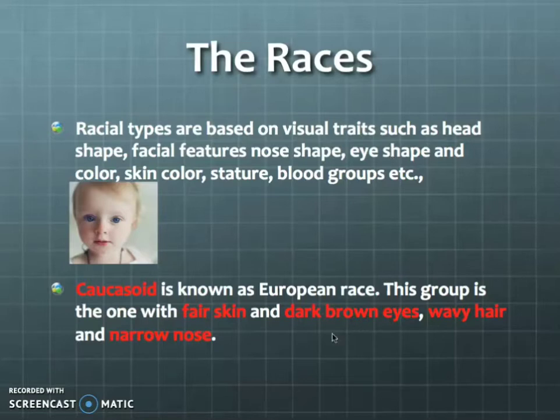The first one is Caucasoid. Caucasoid is known as the European race, the European group of people. This group of people have fair skin, dark brown eyes, wavy hair and a narrow nose. So these people come under Caucasoid. They lived in the European area.